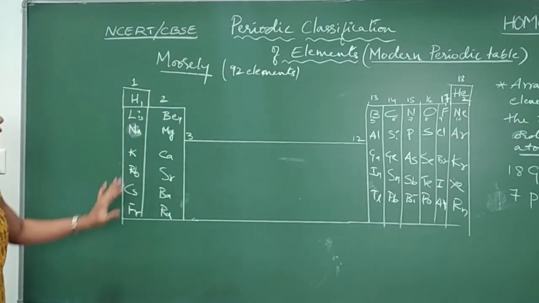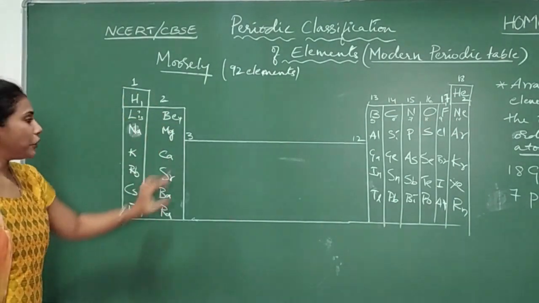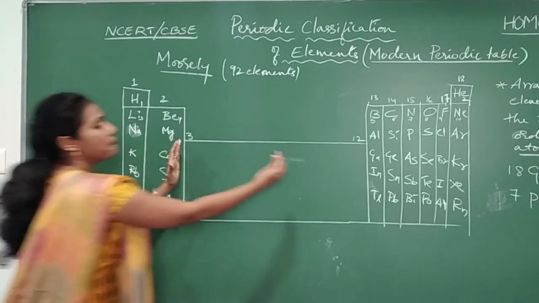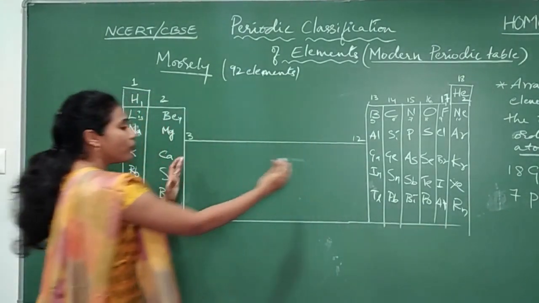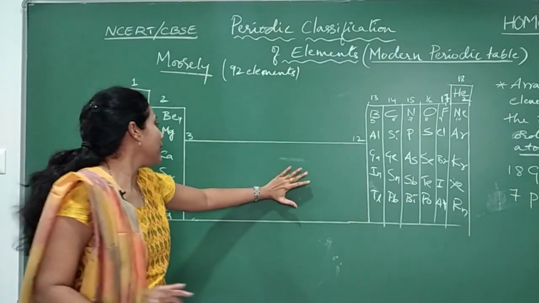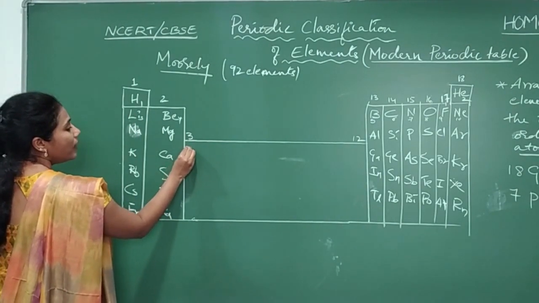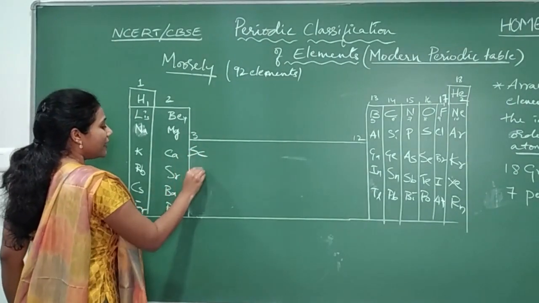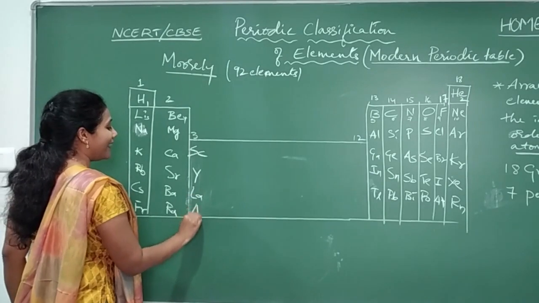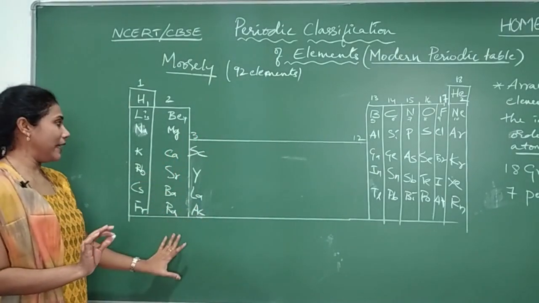And now coming to the third group. This particular block, we will call it the D block elements. I'll tell you why we call it the D block elements later. Try to fill up here, and you will get scandium, yttrium, lanthanum and actinium. So these are our third group elements.